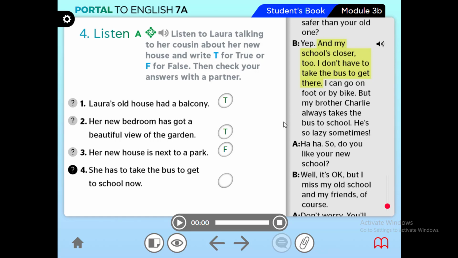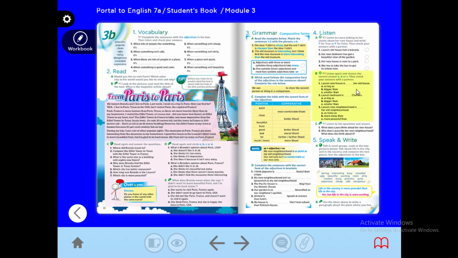You don't have to take the bus to get to school. So she has to take the bus to go to school? No, it is not. That's not true. Next activity. This one.